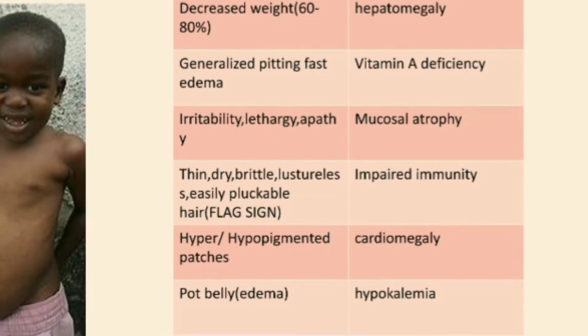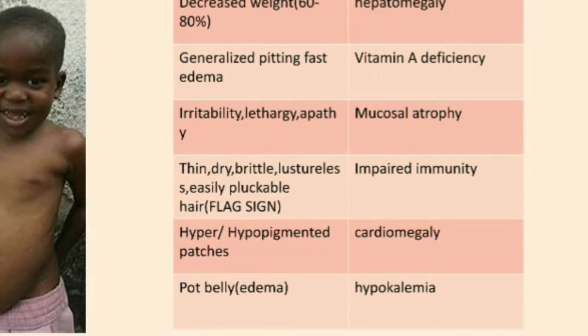And very important is hair changes and skin changes. Very important point to note is this: hair and skin changes will not be that common in marasmus as it is common in Kwashiorkor. It is very common in Kwashiorkor. The hair will be thin, dry, brittle, lusterless, easily pluckable. And the specific sign, we call it as a flag sign. Flag sign means the child will have alternate white and black bands in the hair, and that is because of